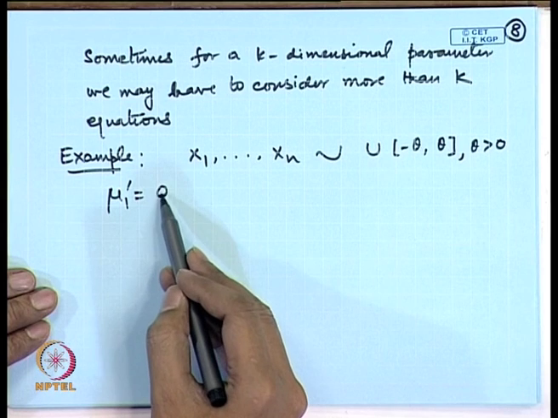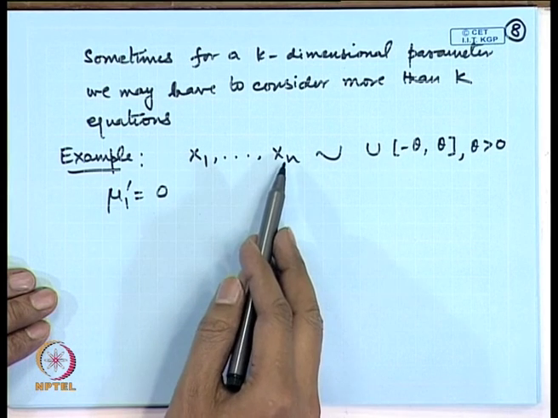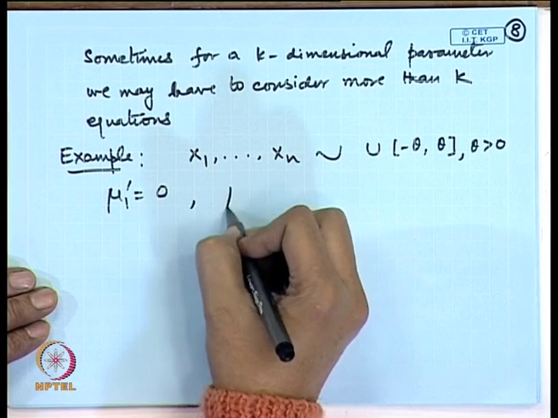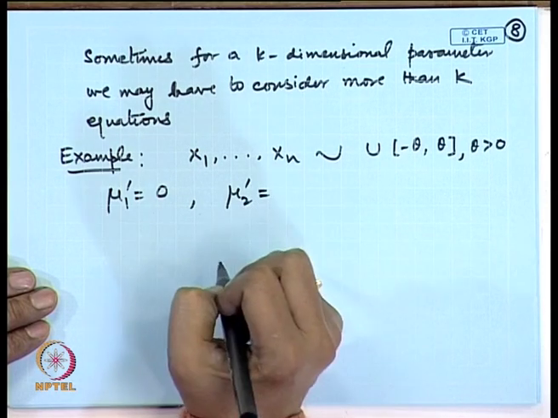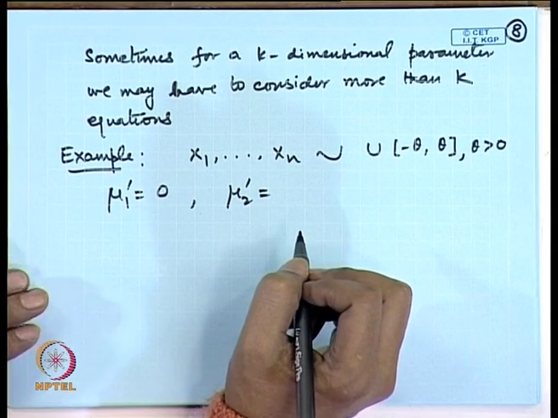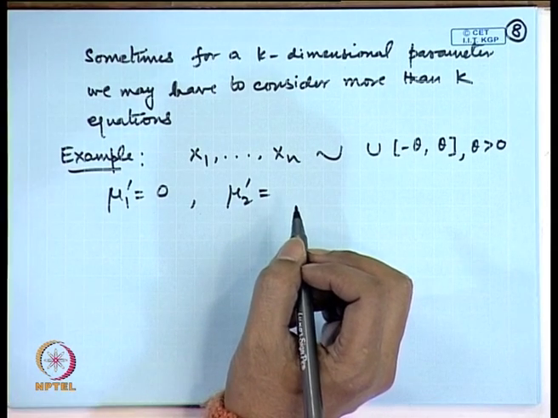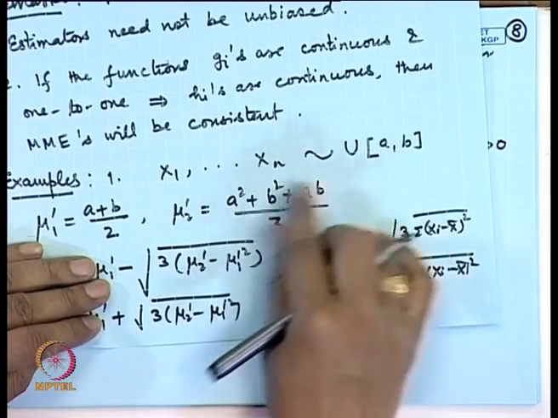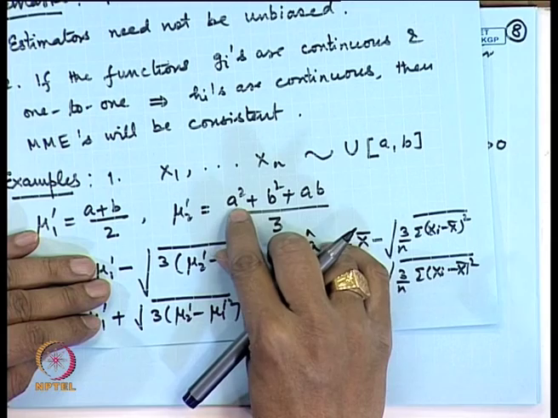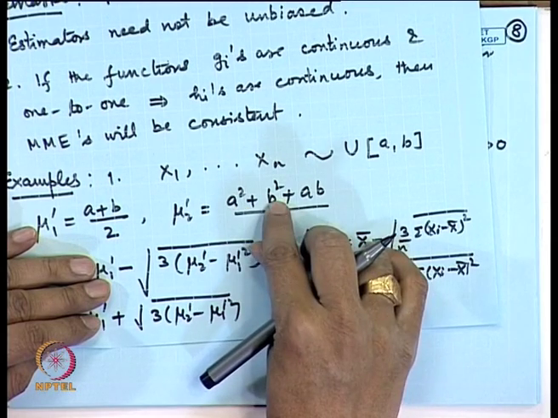So, this does not give any information about theta, and therefore, how to estimate? A natural thing is to consider the second moment here. The second moment turns out to be, if we substitute in the previous formula, theta square by 3, because a is minus theta and b is plus theta.